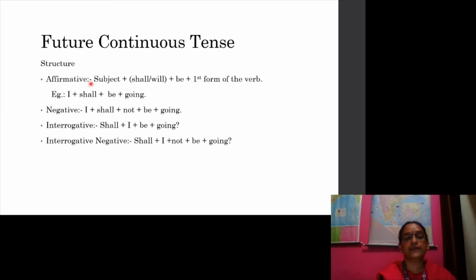In affirmative sentence, subject plus shall or will plus be plus first form of the verb. Example, I shall be going. In negative sentence, I shall not be going. In interrogative sentence, shall I be going? In interrogative negative, shall I not be going?